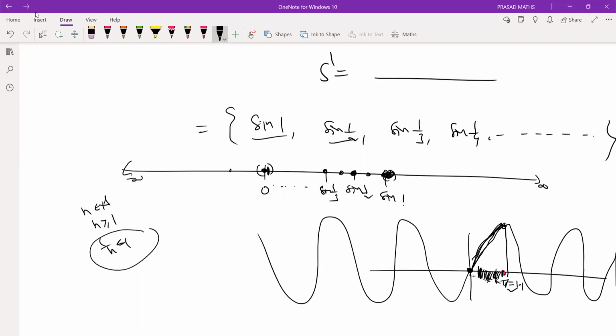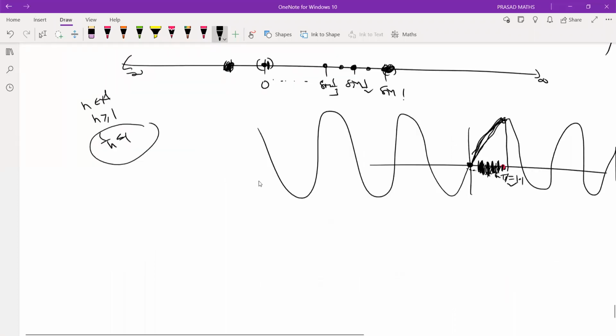So what are my limit points? Only 0. The function is increasing, but sine 1 by n is decreasing.